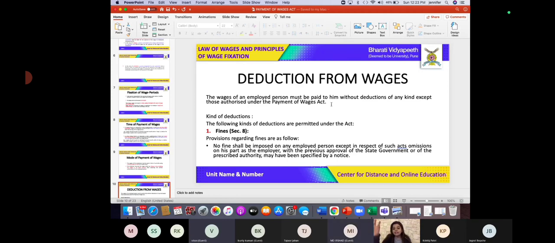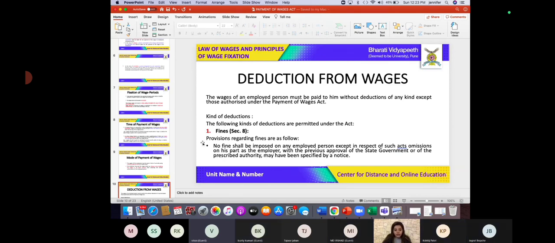The law makes it crystal clear that the notice must be put in the premises so that it creates awareness among the employees. It informs them what they are supposed to do and what they are not supposed to do, and if done, it will lead to a fine. Is this clear?